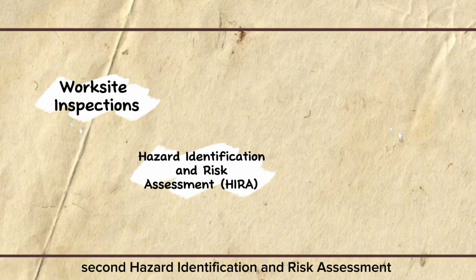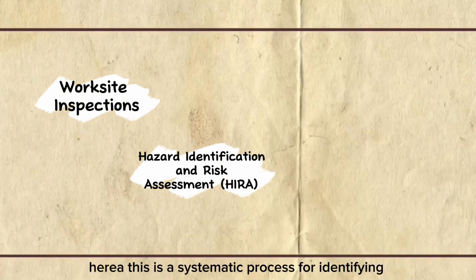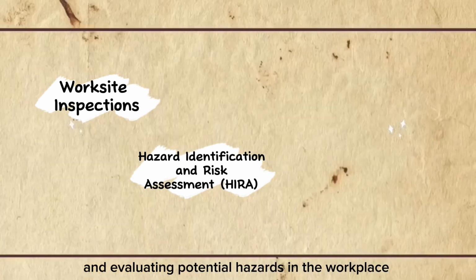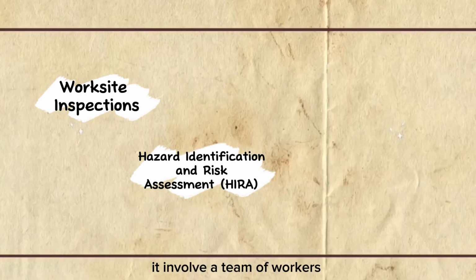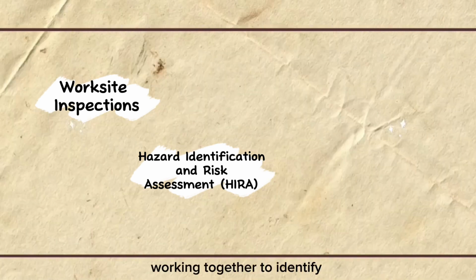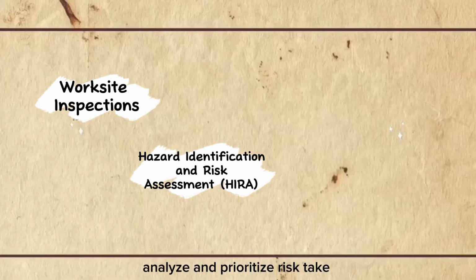Second, hazard identification and risk assessment (HIRA). This is a systematic process for identifying and evaluating potential hazards in the workplace. It involves a team of workers, supervisors, and safety professionals working together to identify, analyze, and prioritize risks.